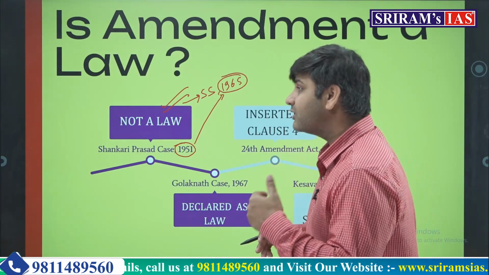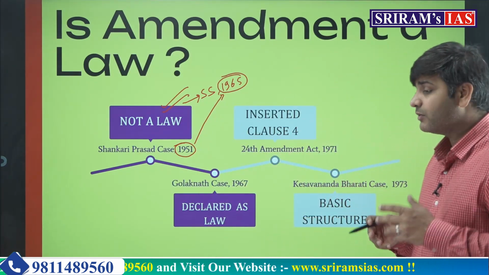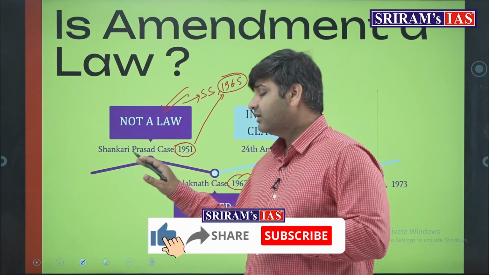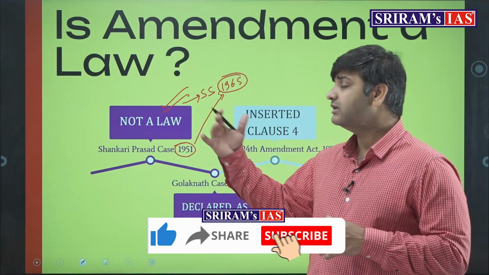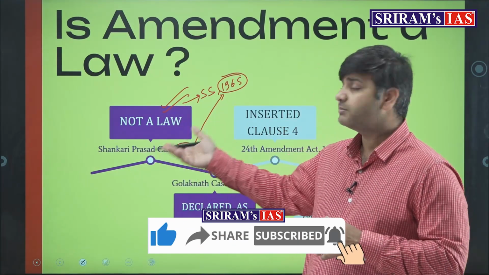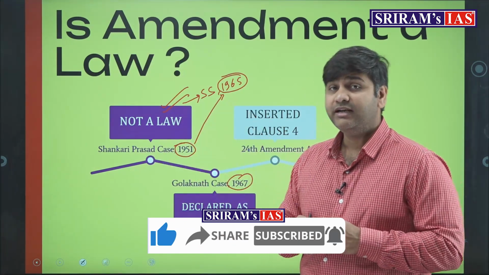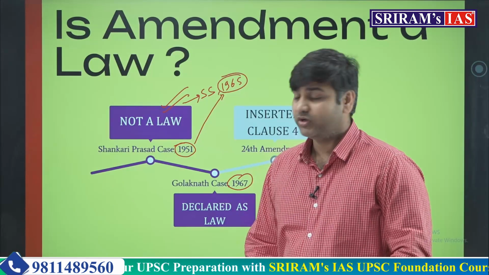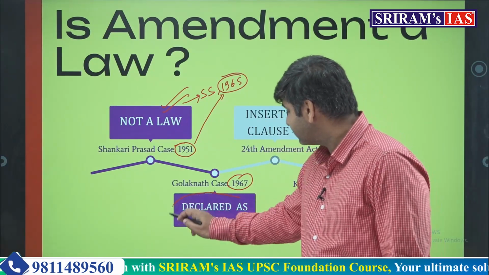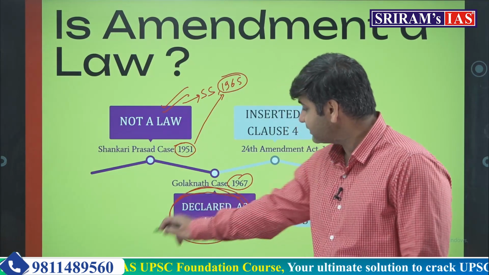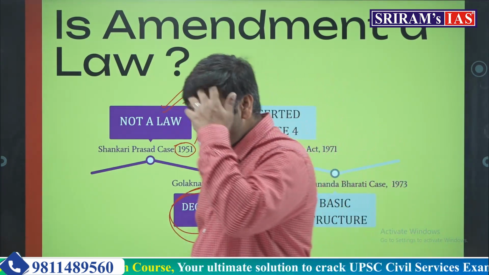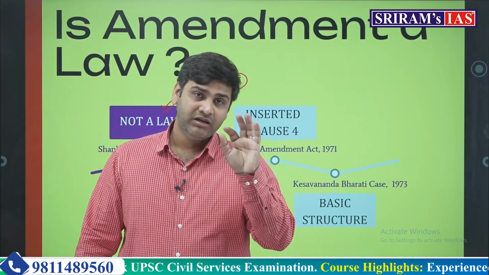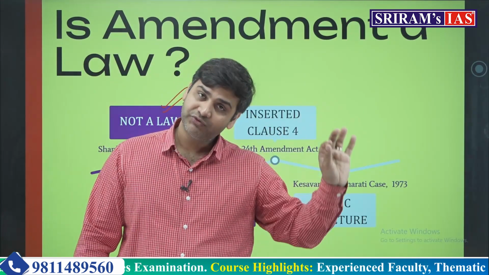But then came the Golaknath case. It was a very important case of 1967, where the Supreme Court overturned its earlier judgments in the Shankari Prasad case and Sajjan Singh case, declaring amendment as a part of law. Now amendment is declared as law. That simply means any amendment done by the parliament will be under the definition of law.